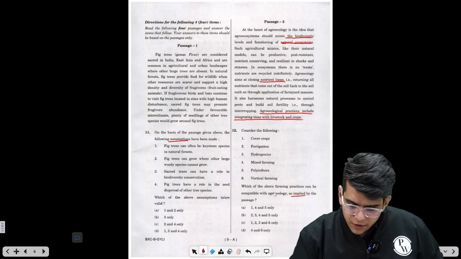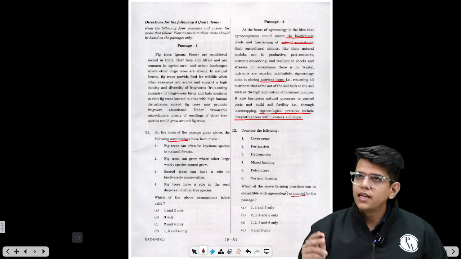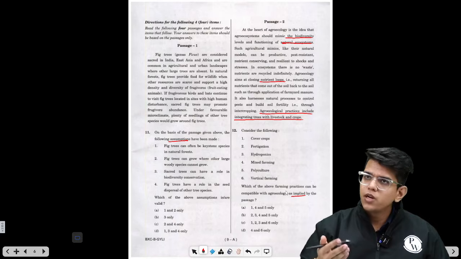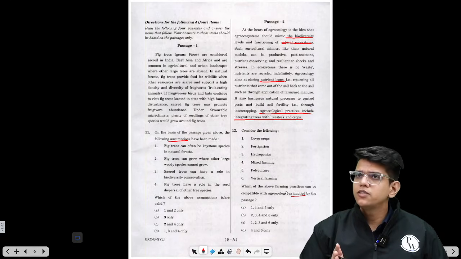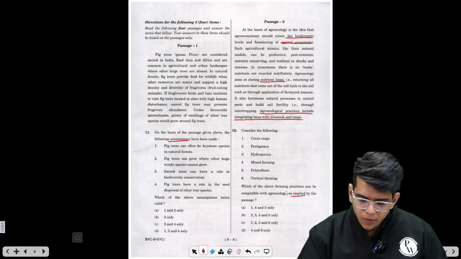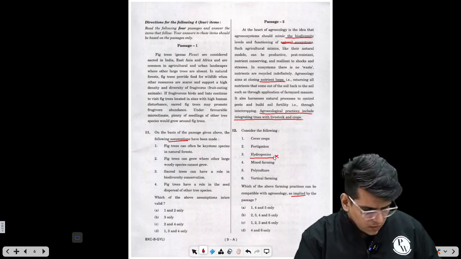Consider the following. Which one of the following practices can be compatible with agroecology? So all the things which take into account the natural processes can be counted in agroecology, and all the artificial methods will be eliminated. So hydroponics, right? You can eliminate this.